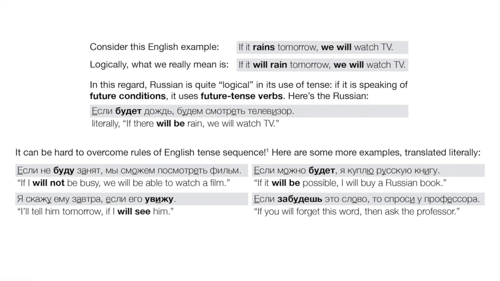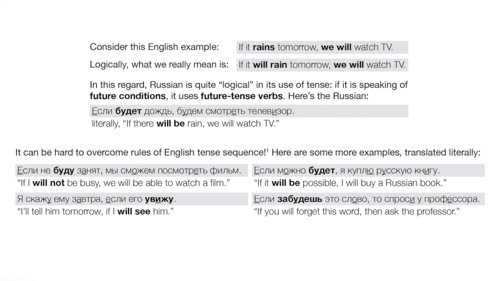Если можно будет, я куплю русскую книгу. If it will be possible, literally, in the Russian, right? Russian is literally future tense. But in English, we'd probably say something like, if I can, I'll buy a Russian book, right? We use present tense. Я скажу ему завтра, если его увижу. I'll tell him tomorrow if I will see him, right? In English, of course, we'd say, I'll tell him if I see him.